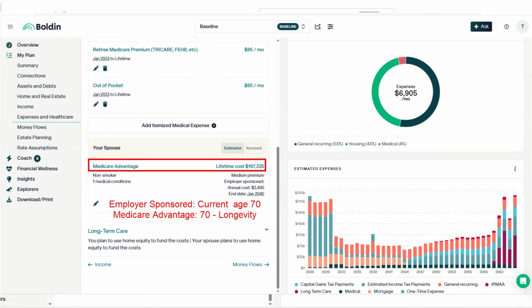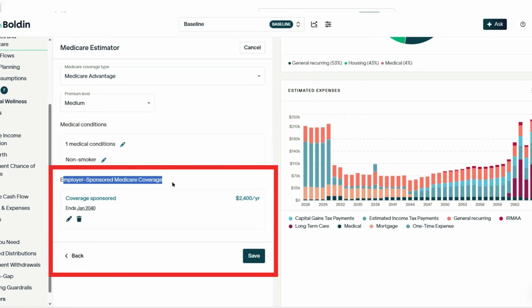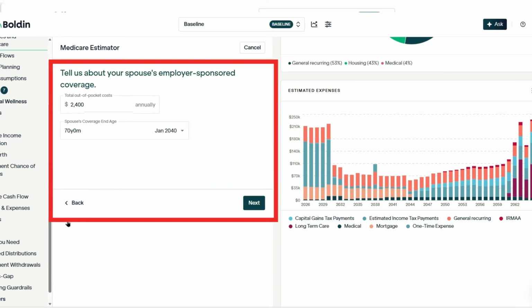Once we've toggled the employer sponsored option, it does show the Medicare coverage type up here. And that's the plan this user will have after their employer-sponsored coverage ends in January 2040 through longevity. What we want to focus on is the employer-sponsored Medicare coverage here. And if you click the pencil, you can see that you can detail the total out-of-pocket costs.